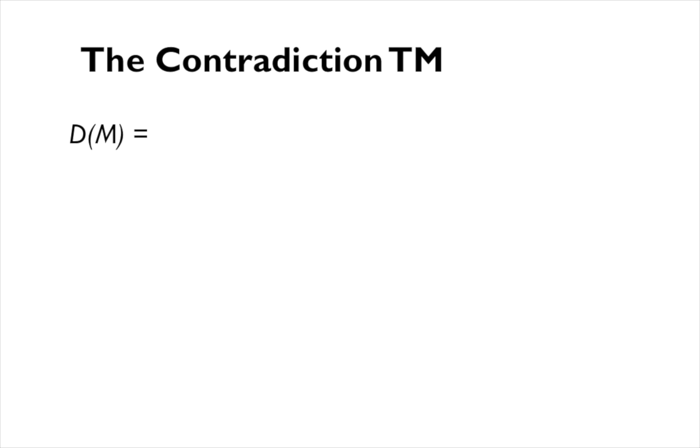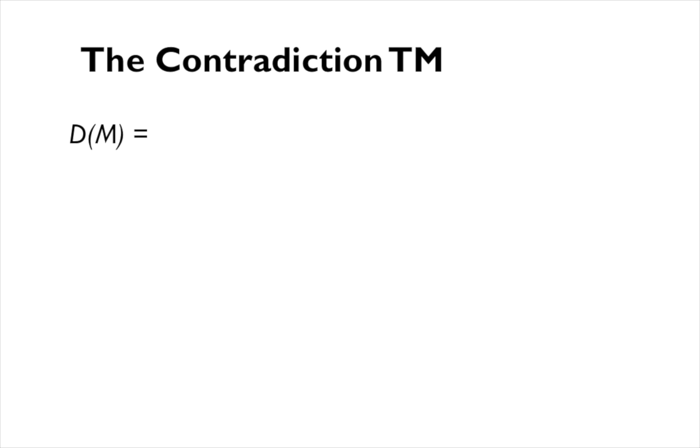And so the contradiction comes from if D is an actual Turing machine, it should exist on this list. And so when we get to the point where we have to ask ourselves what D should actually do when given itself as input, by the definition of D, we're not actually sure what it can do. All right? And so how do we actually define this? This is a good statement of what D ought to do, but we need to have a formal definition of D so that we can assert our contradiction. And so here's the definition of D. It's our contradiction Turing machine.